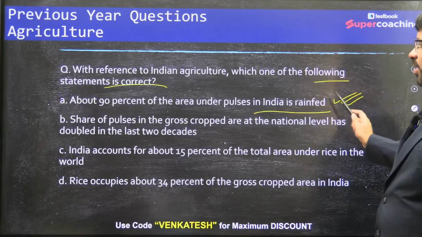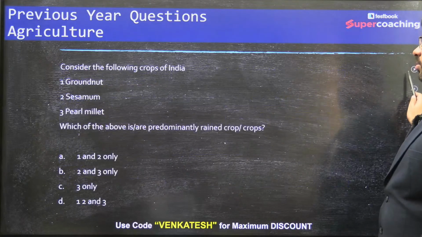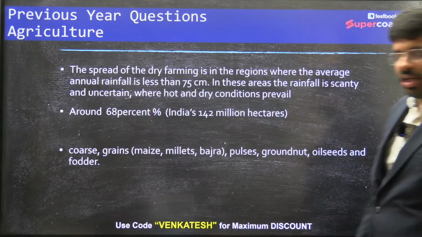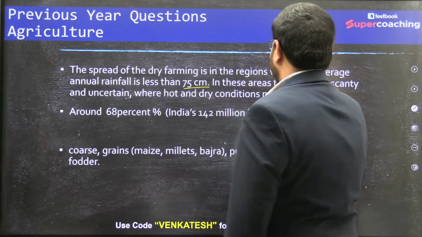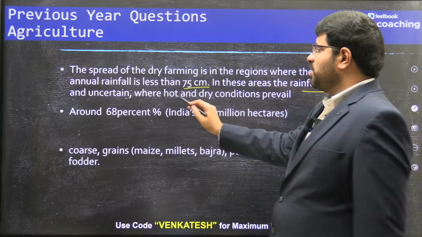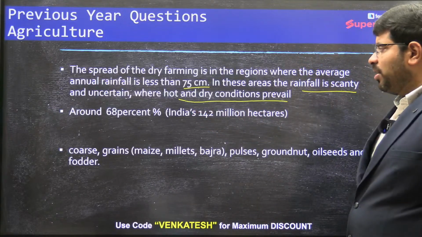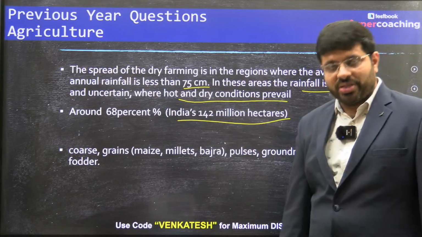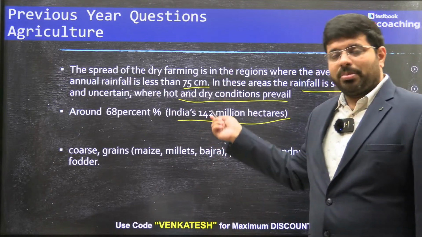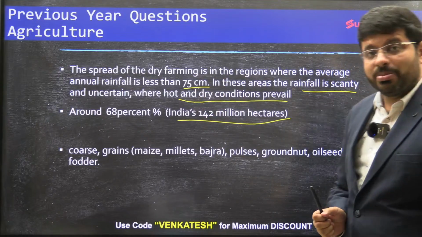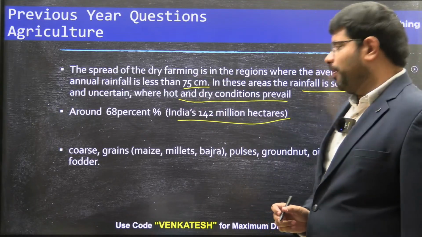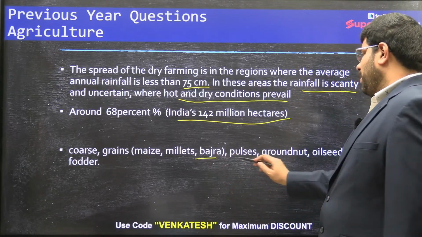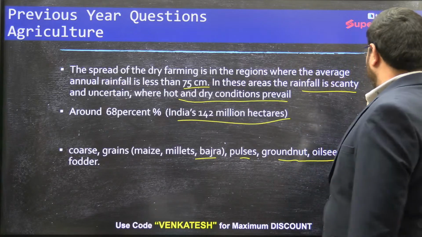90% of area is under rain-fed. The spread of dry farming is in the regions where the average rainfall is less than 75 centimeters, the rainfall is scanty, uncertain, and where hot and dry conditions prevail, and almost a decent amount, 68 to 70%, is around this. And among this majority of the area, we do find pulses and millets grown. Coarse grains, maize, millets, bajra, pulses, groundnut, oil seeds, and fodder are the ones which are grown.